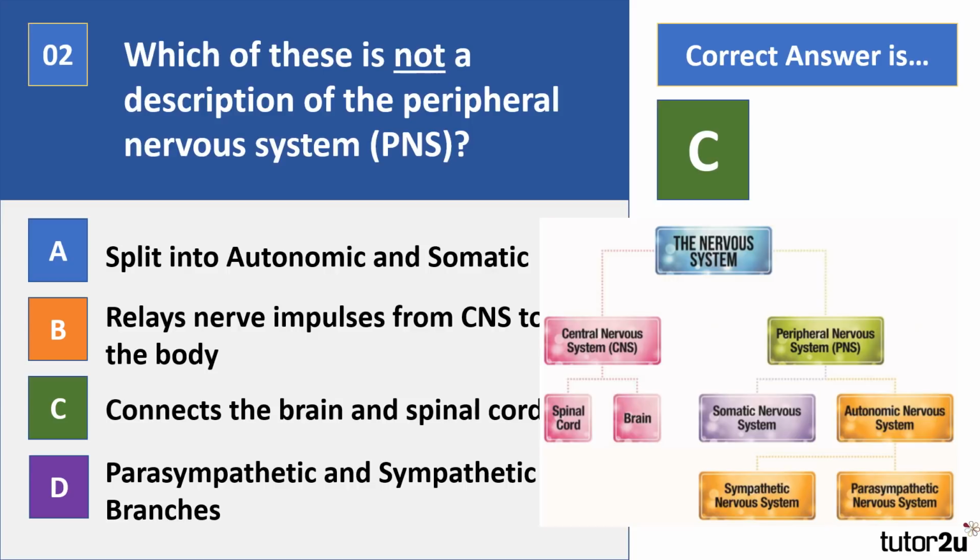Now, your peripheral nervous system is divided into the somatic, which is basically communication between the CNS and the outside world, and the autonomic nervous system. Now, within the autonomic, there's two branches to it. We've got the sympathetic, which is involved in fight or flight, and we'll come on to that later on. And then we've got the parasympathetic, and that's involved in relaxation, so returning your body to a normal resting state.